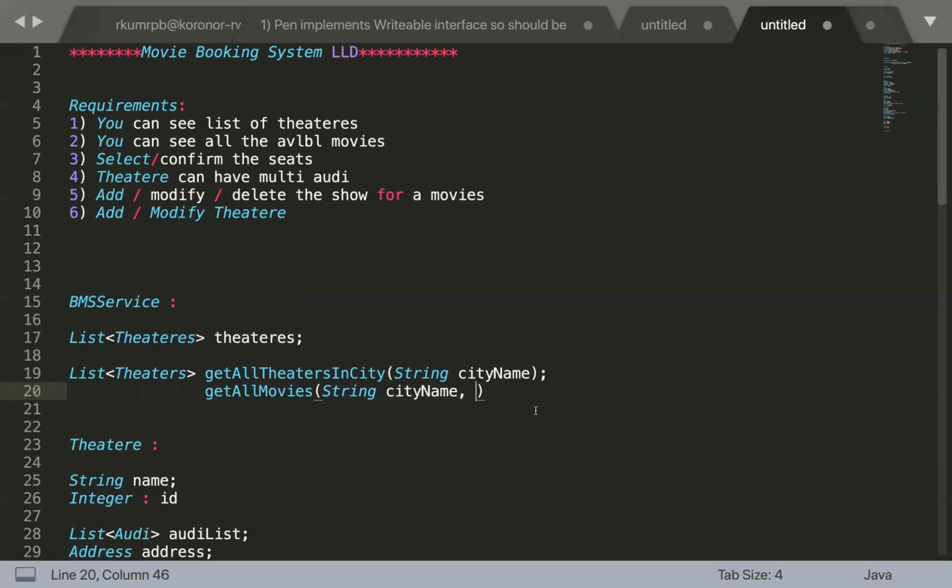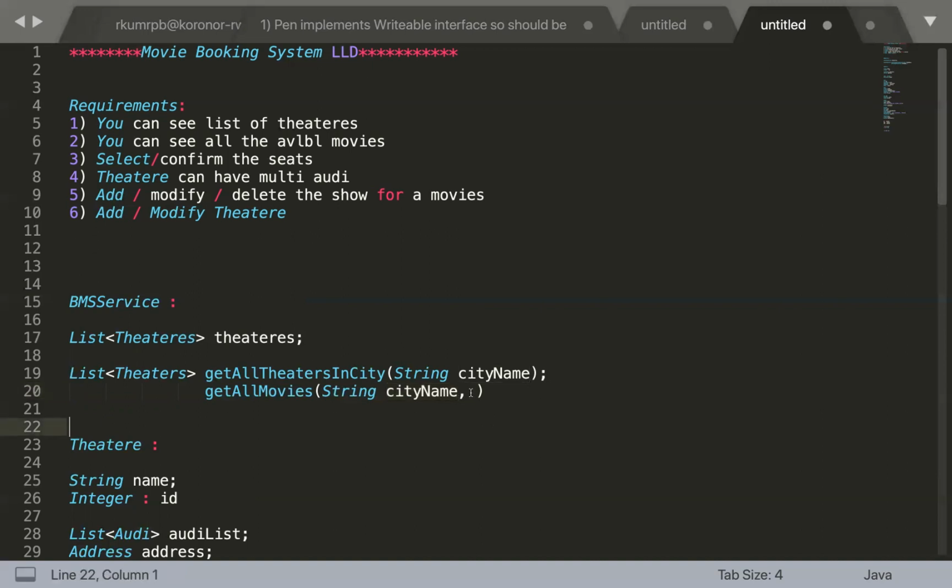Otherwise we would have taken that zone ID concept that we discussed, but that is more applicable to a design where it is very location specific, like a delivery system or food delivery system. Those designs are too specific to an exact location. For now, here we are just representing the city. Any other attribute apart from the location or city that you think it should have?